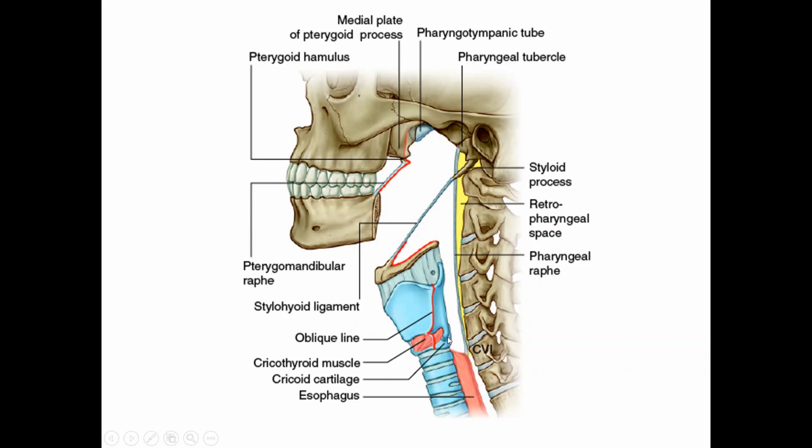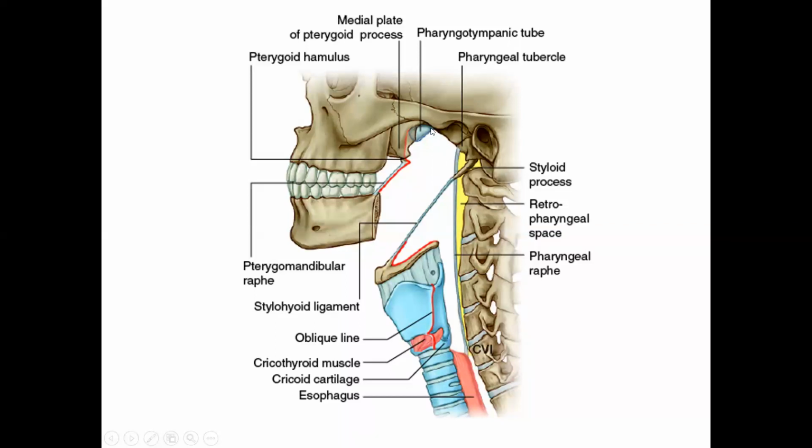cricopharyngeus muscle. The thicker cricopharyngeus acts as a sphincter. It is the narrowest part of the pharynx. And then, of course, below the cricopharyngeus starts the esophagus. This is lying behind the throat.